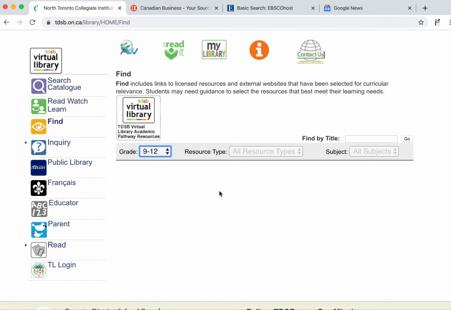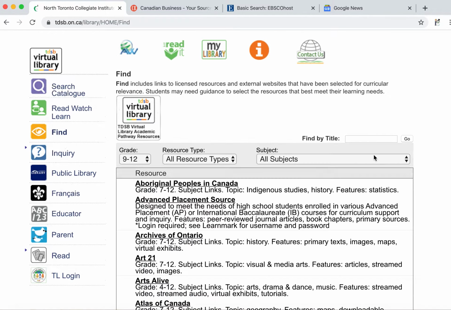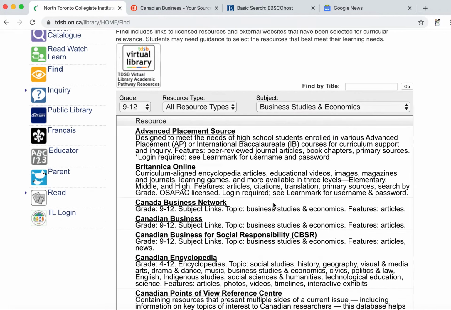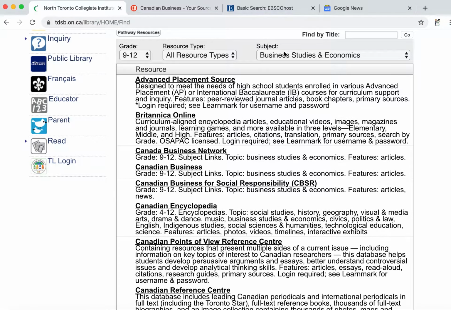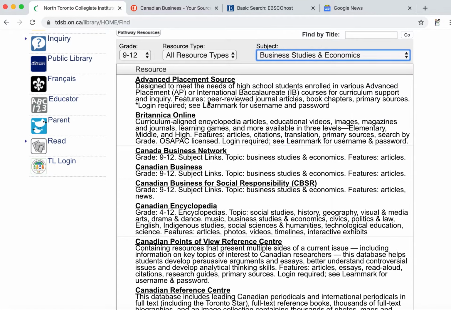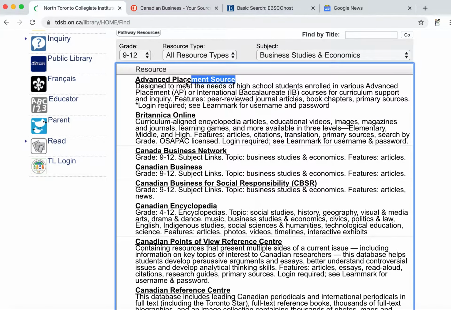So you guys are in high school, and we want to make sure that we are getting business information. Let's assume you're doing artificial intelligence in business. You could look into science perhaps as well, current events as well, but let's focus on some business sources. So I think a good one is Advanced Placement Source.